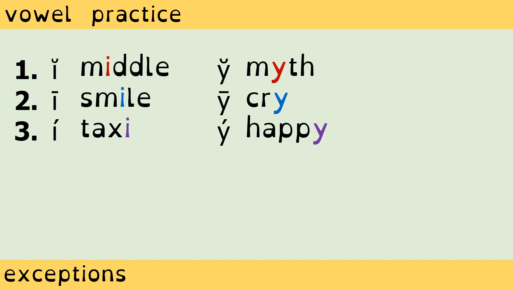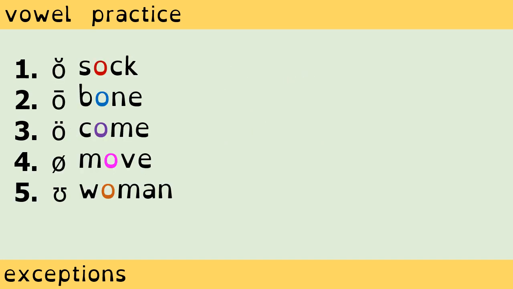The Y in happy is also a vowel, and it also sounds like a long E sound. Happy. Let's continue with the letter O. Repeat after me and try to notice the pronunciation of the vowel O in these words.